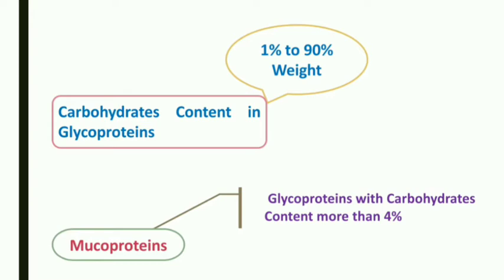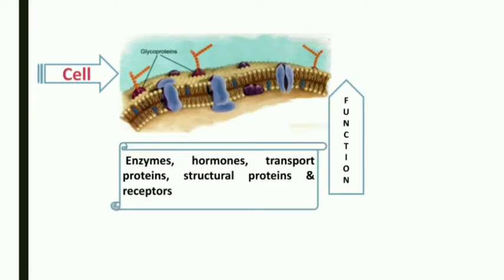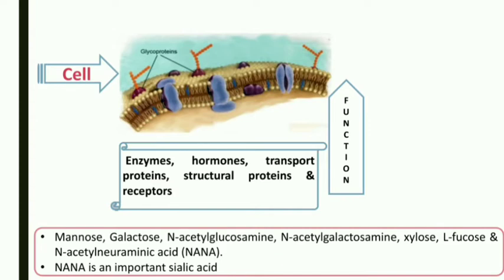What is a mucoprotein? If the glycoprotein has a carbohydrate content of more than 4%, these proteins are known as mucoproteins. These glycoproteins are distributed on the cell surface or in the cells, and they have various functions: they act as enzymes, hormones, transport proteins, structural proteins, and receptors. Then let's see the examples: mannose, galactose, N-acetylglucosamine, N-acetylgalactosamine, xylulose, L-fucose, and N-acetylneuraminic acid, which is also known as NANA. NANA is an important sialic acid.